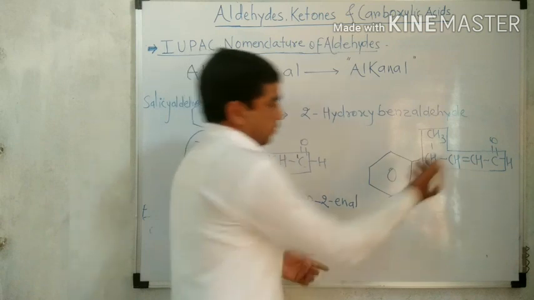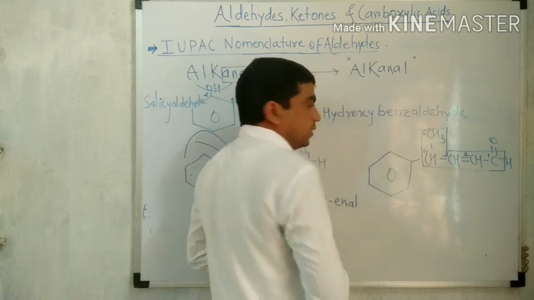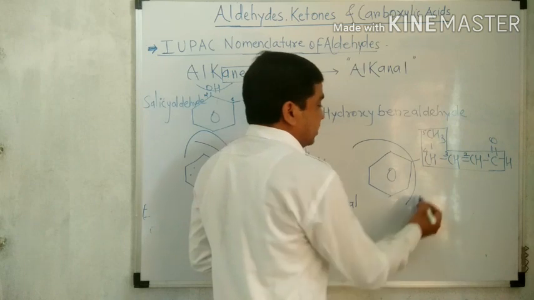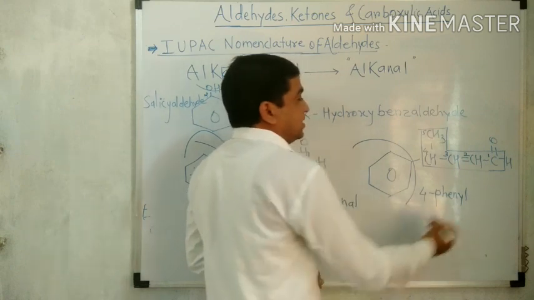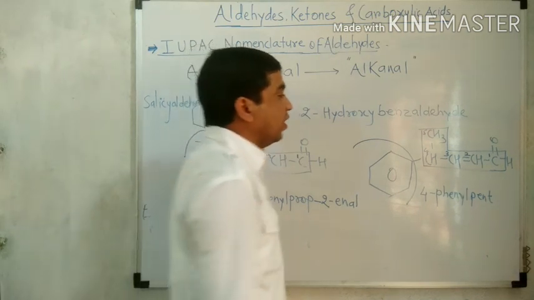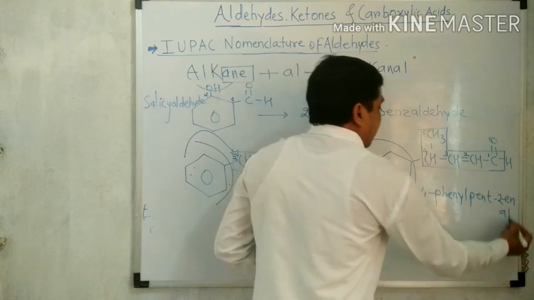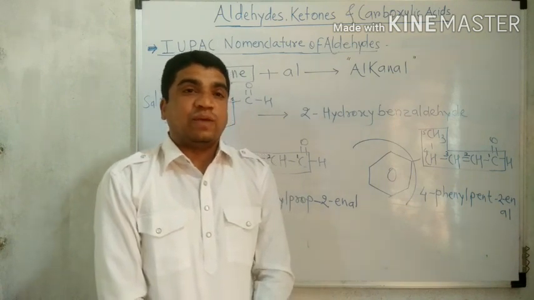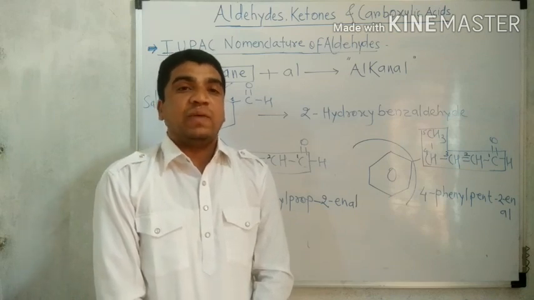And for numbering, we know that from the carbonyl carbon: first, second, third, fourth, and fifth. Where is the group present? This phenyl is at the fourth carbon of this carbon chain. Therefore 4-phenyl. How many carbons in the chain? 5. Therefore "pent". Where is the double bond present? At the second. For a double bond, "en". And at the ending, "al". This is about the IUPAC nomenclature of some aliphatic aldehydes, some unsaturated aldehydes, and some aromatic aldehydes.